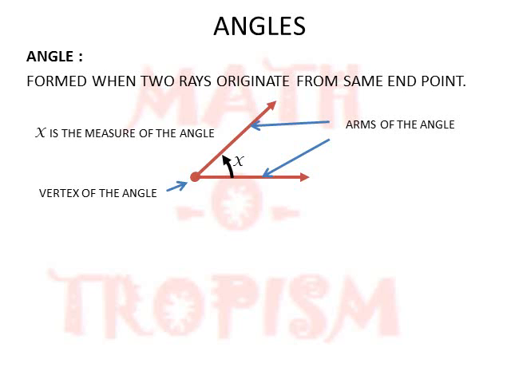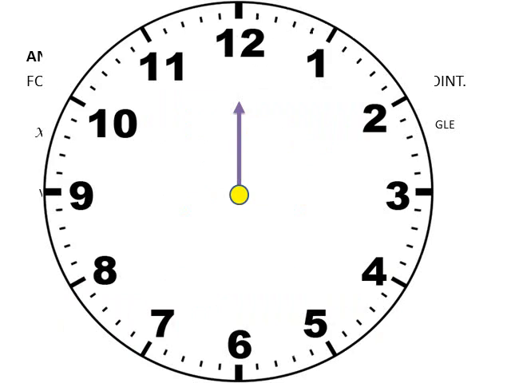Next we will see different types of angles which two rays can form. For that, imagine a clock and assume that the short hand is at one point. This is like one arm of the angle. And the long hand is going to traverse a path from 12 to 1 to 2 till again back to 12. So it is going to take a 360-degree turn starting from 12 and coming back again to 12. So this long hand is like the other arm of the angle.